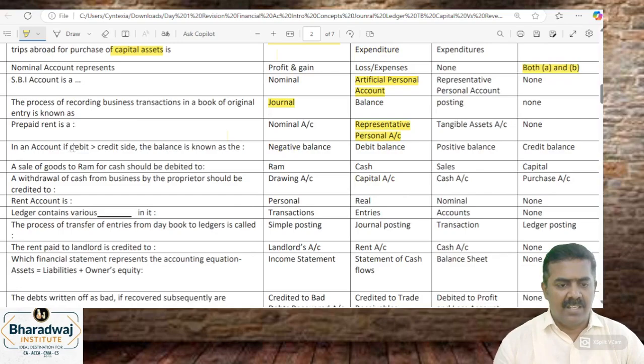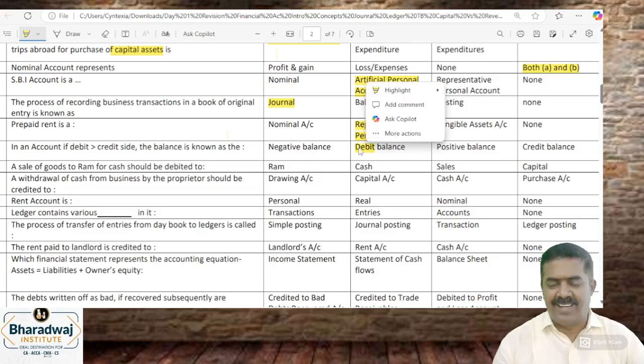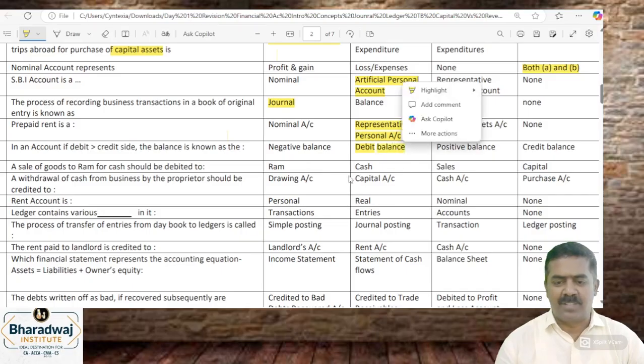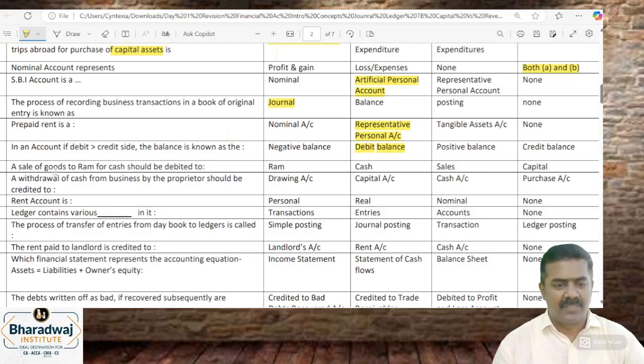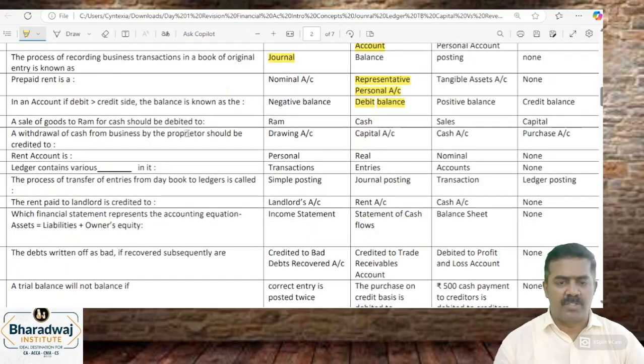Then debit side is more than the credit side. Now the balance is known as which balance? Negative positive எல்லாம் கிடையாது. Accountsல only debit balance இல்ல credit balance. Debit side அதிகமா இருக்கு, creditல கம்மியா இருக்குன்னா debit is more than the credit. It is called as which balance? Debit balance. Sale of goods to Ram for cash should be debited to